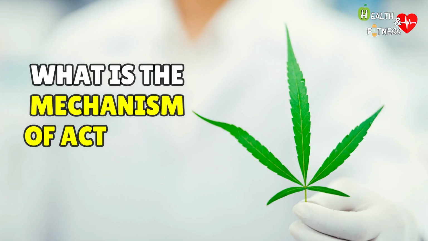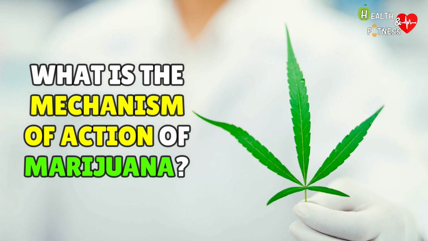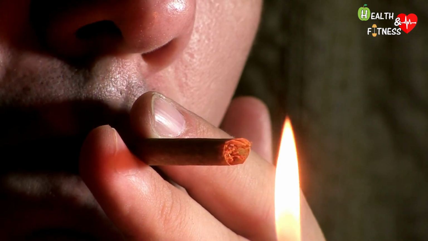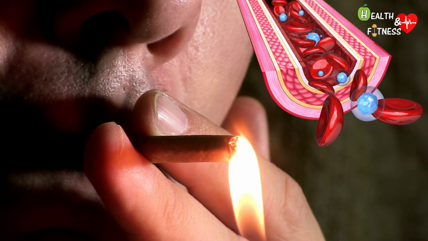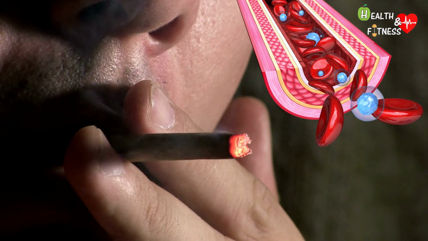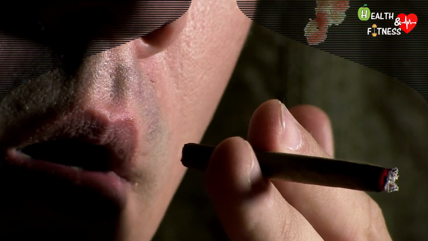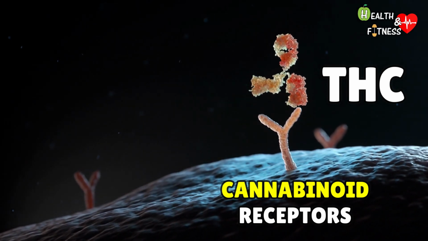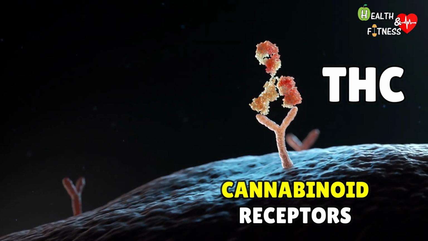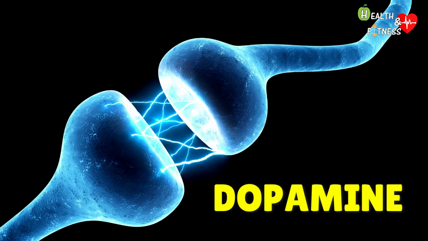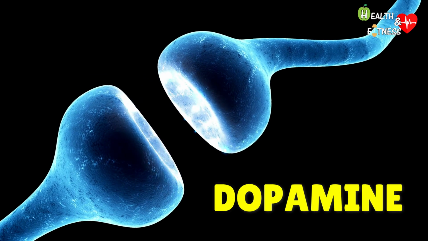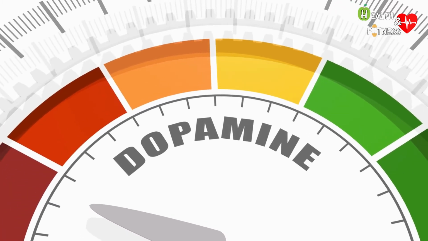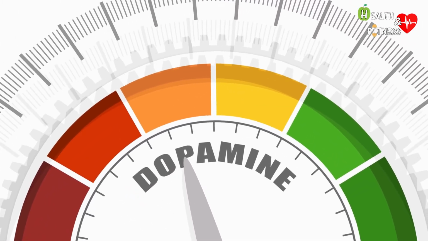What is the mechanism of action of marijuana? When someone smokes marijuana, THC quickly passes from the lungs into the bloodstream, which carries it to organs throughout the body, including the brain. THC binds to cannabinoid receptors, CB1 and CB2, which we talked about before, causing the release of dopamine, thus generating the typical sensation of pleasure. However, higher levels of dopamine are released than seen in response to natural gratifying stimuli.